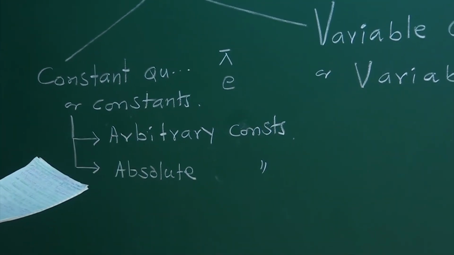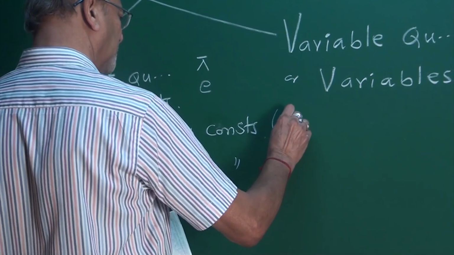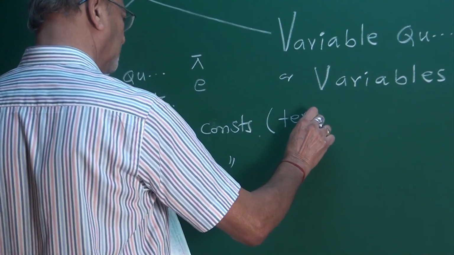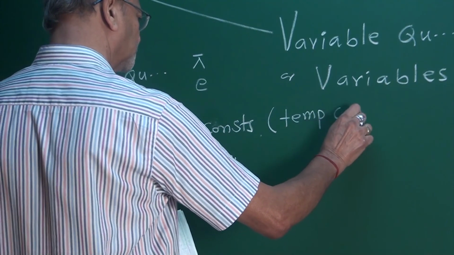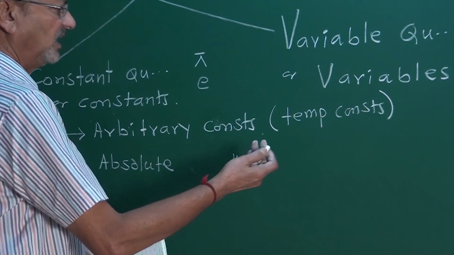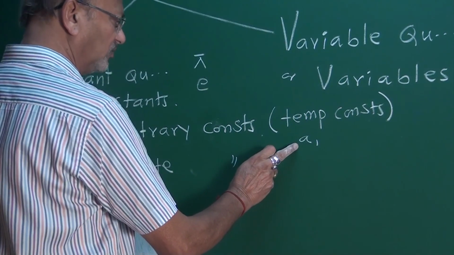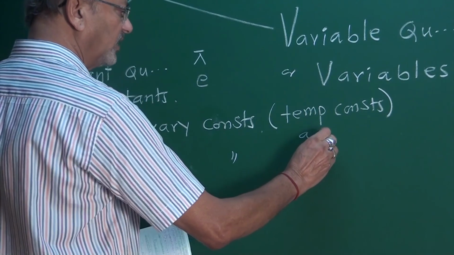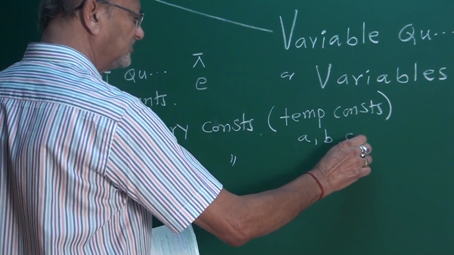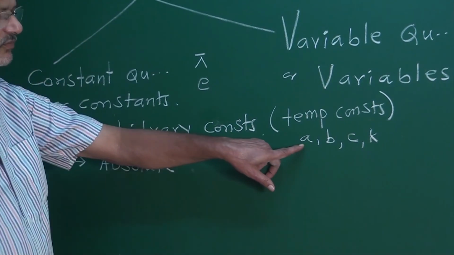These arbitrary constants are temporary constants. What are the temporary constants? I can use A as a constant. Another friend wanted B, another C, another K. These are temporary constants, my friends.